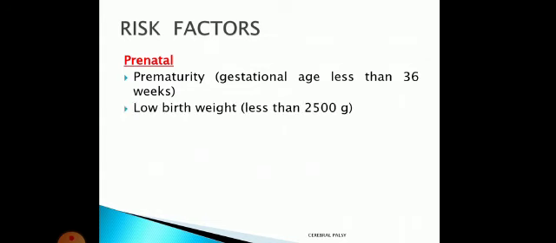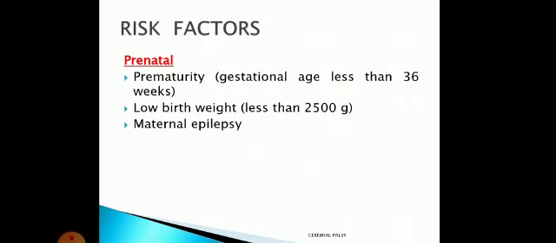Second factor is low birth weight. For the Indian population, normal birth weight ranges from 2.5 kilograms to 3.5 kilograms. So if it is lower than 2.5 kg, that is 2500 grams, definitely the immunity and other health related issues will be there, and these babies are more prone to develop cerebral palsy. Now again, not all low birth weight babies will result in cerebral palsy, clear? But this is one of the risk factors.